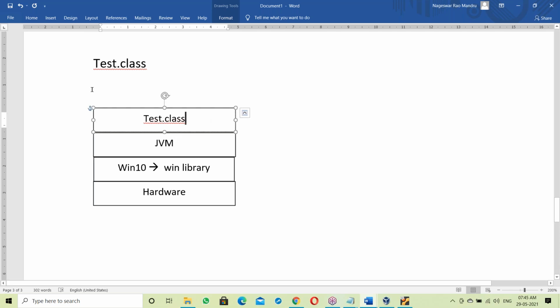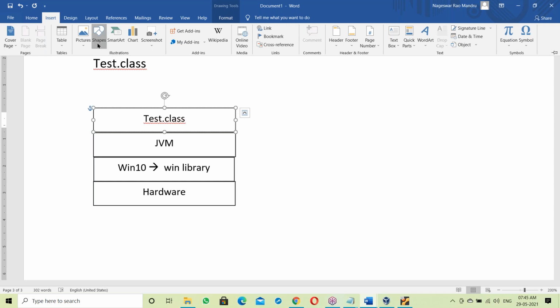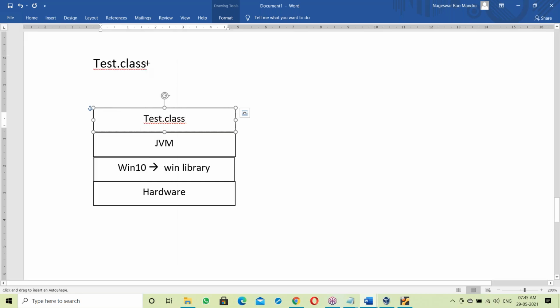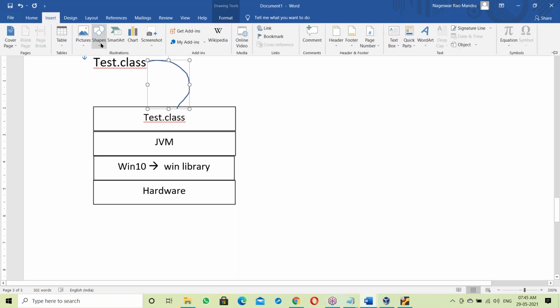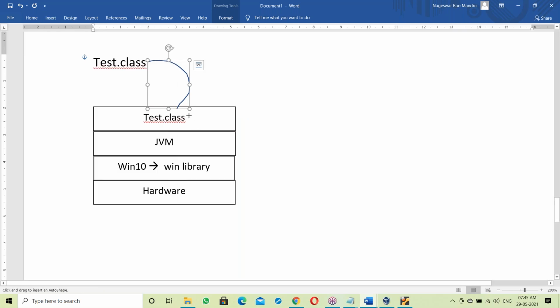Now the Test.class file moves on to the Windows OS, and after that the Test.class file is given to the JVM. The JVM takes the Test.class file and links it with the Windows library. So the JVM takes care of linking Test.class to the Windows library. Once linked with the Windows library, it communicates with the hardware components.